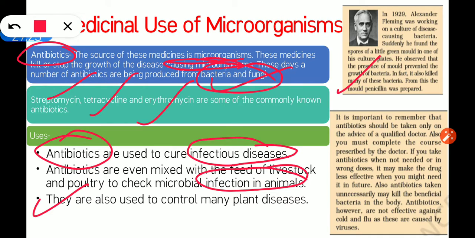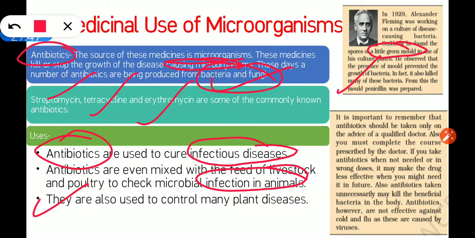Suddenly he found the spores of a little green mold in one of his culture plates. This little green mold is a fungus. He was having a bacterial culture, and suddenly a fungus started growing there also. See, the little green mold, that is a fungus, also started growing with that bacterial culture.